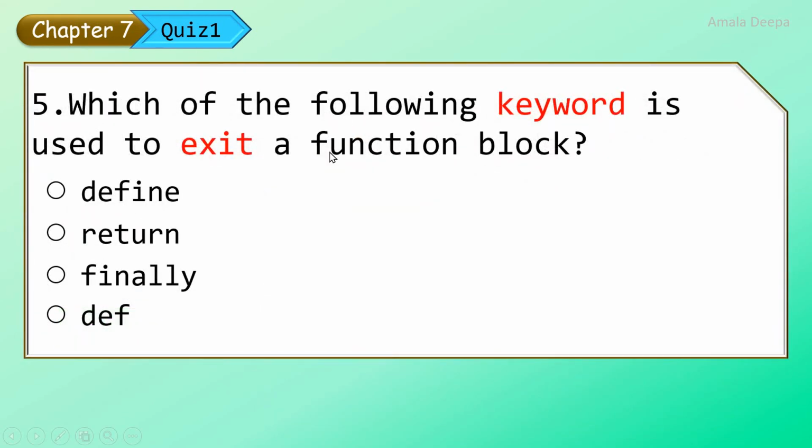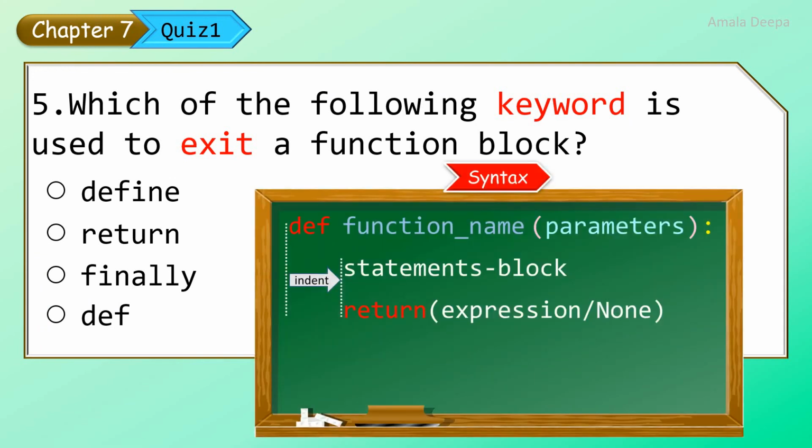Which of the following keyword is used to exit a function block? Once again, take a look at the syntax of a user-defined function. Here you can see the return statement which is within the body of the function. The return statement can be used to exit a function block. Exit means to bring the control out of the function block.